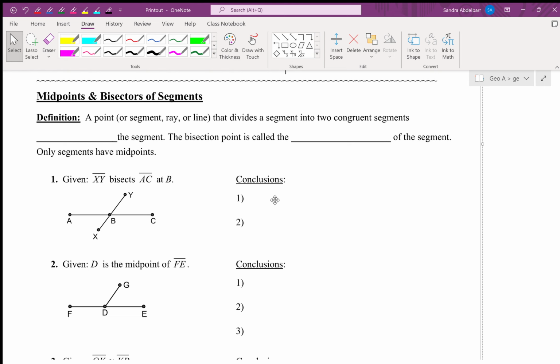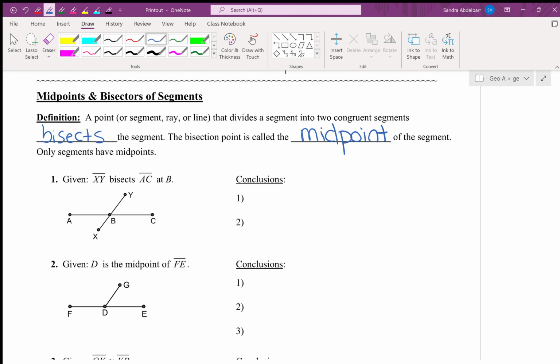Okay. A point, segment, line, or ray that divides a segment into two congruent segments bisects the segment. The bisection point is called the midpoint of the segment. Only segments have midpoints. Okay, let's talk about this.